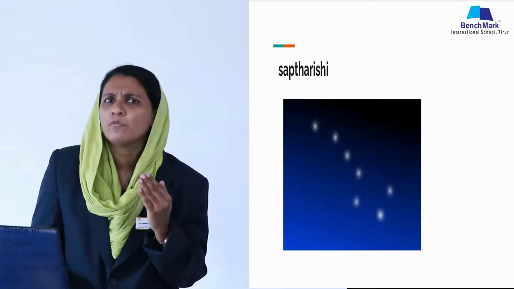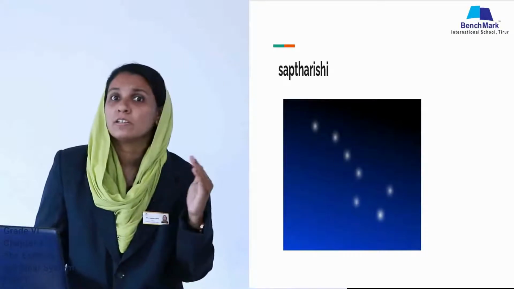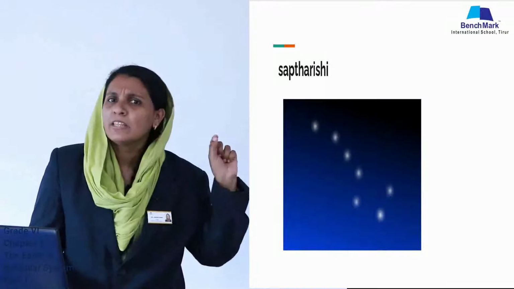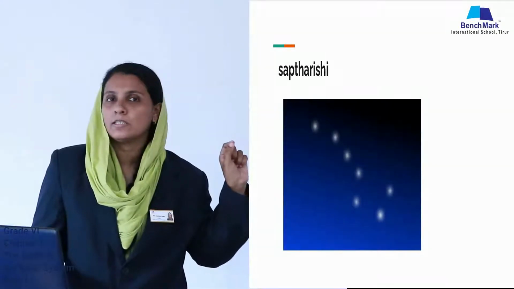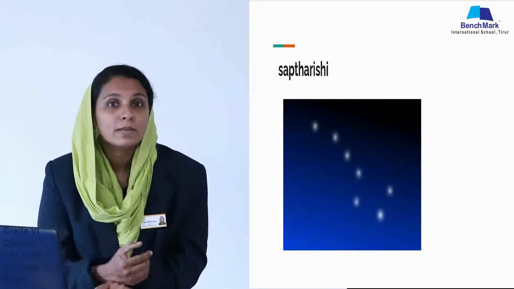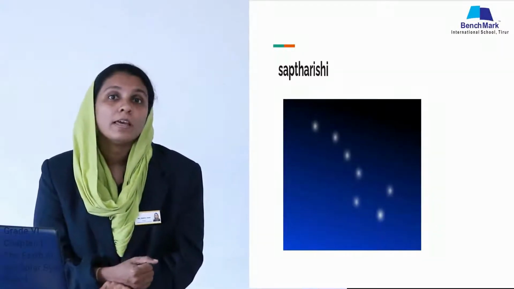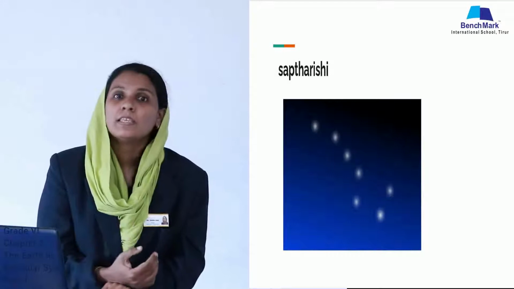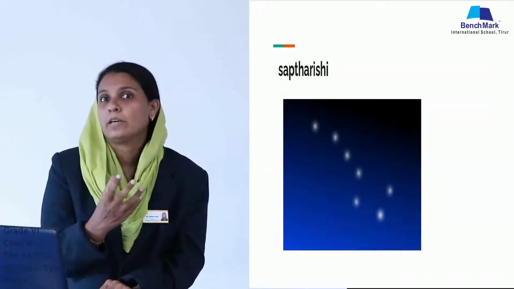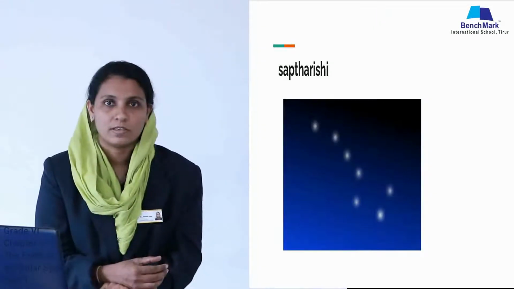Do you know why this constellation, why this Ursa Major, is very important? Because with the help of this constellation we can notice the pole star. You know what is the importance of this pole star? In ancient times many sailors took the help of this pole star to know the directions.